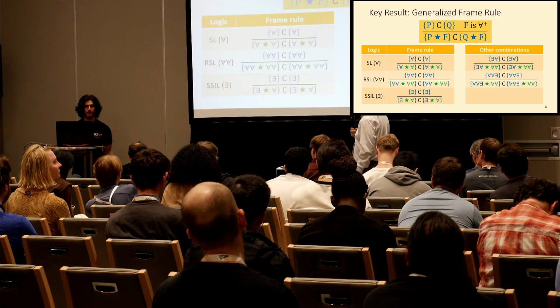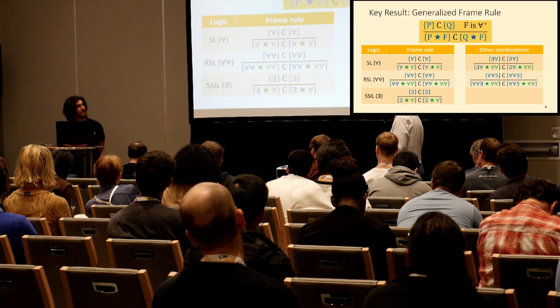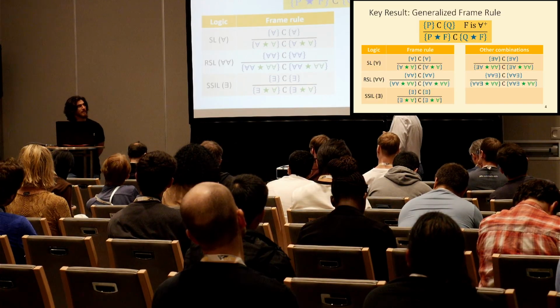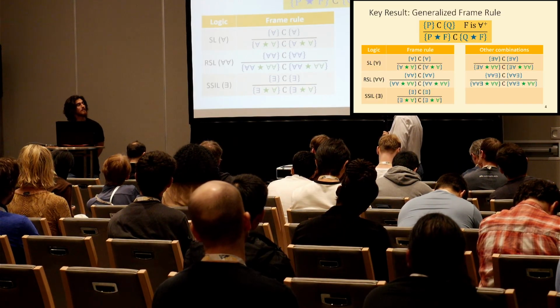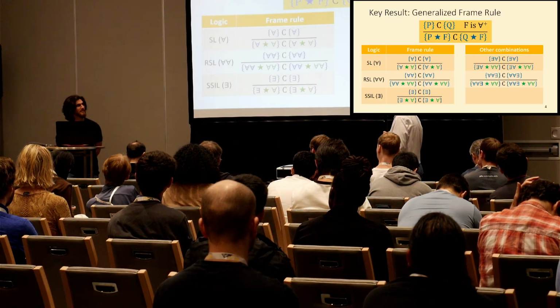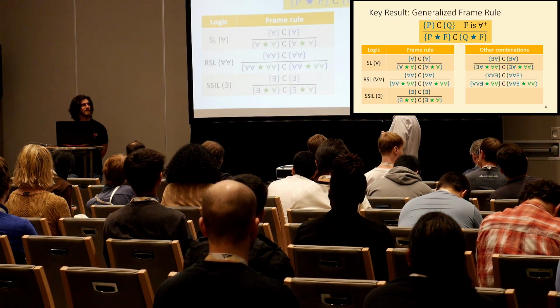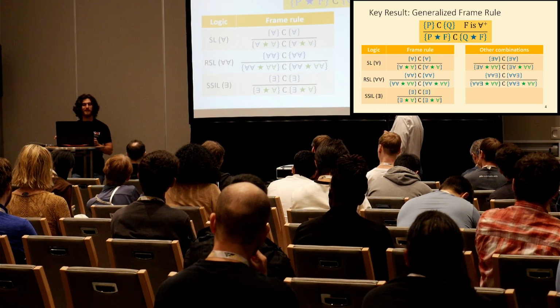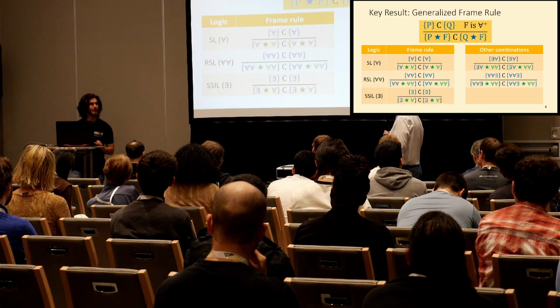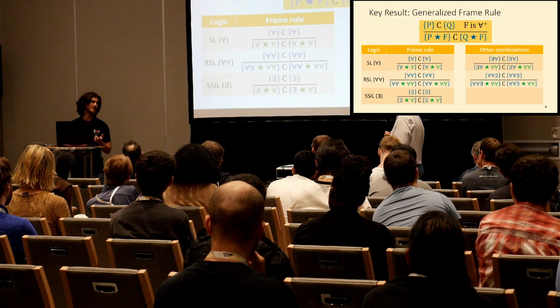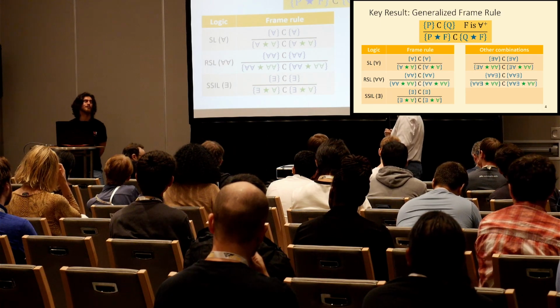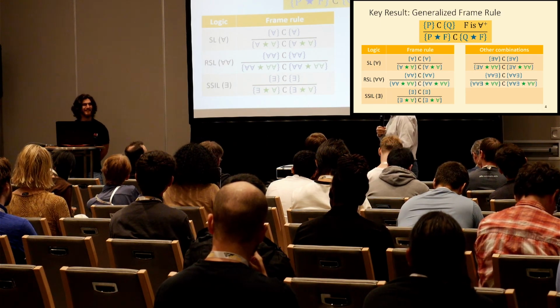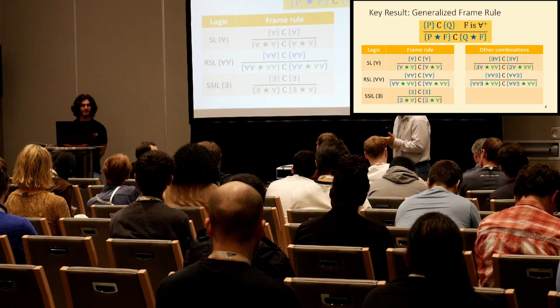So for separation logic and relational separation logic, we require only the consequence rule. For SSIL, we need one extra step to drop away the universal part that isn't attached to the existential part. So there we need one extra rule, which is the joint true rule. Okay. All right, let's thank the speaker.